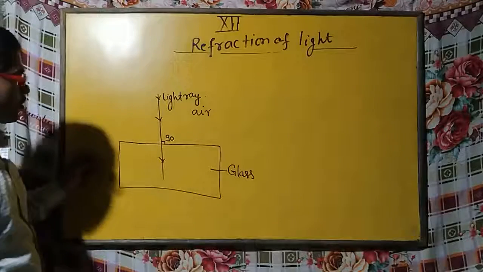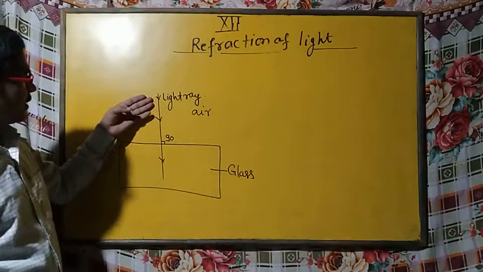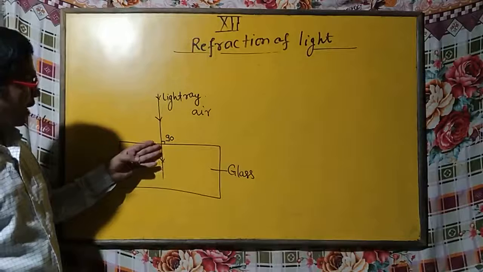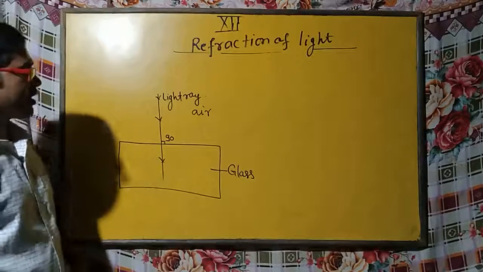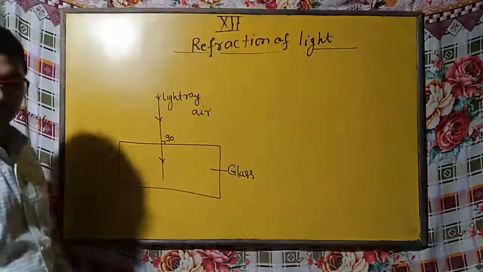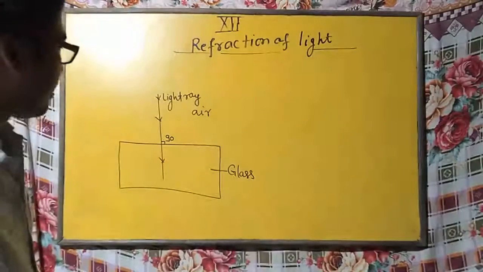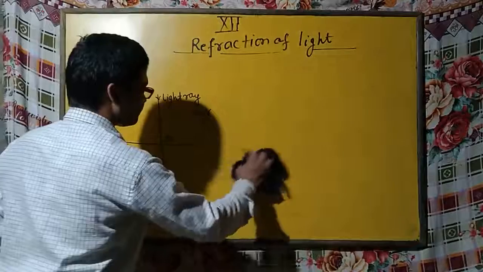If a light ray coming from air enters the medium perpendicular to the boundary, it does not deviate from its path. So this is the first condition.